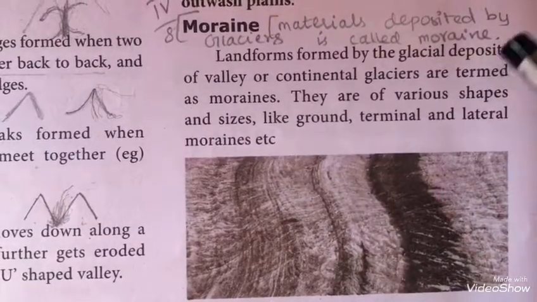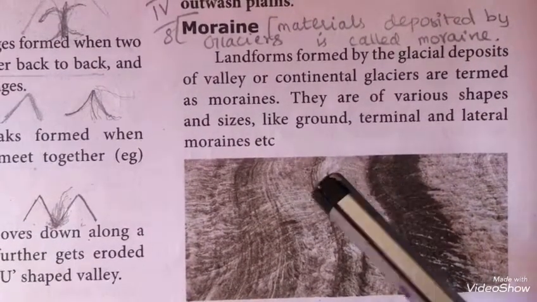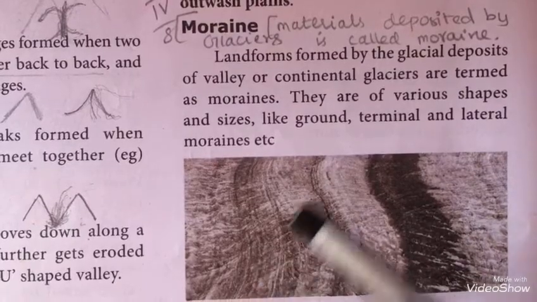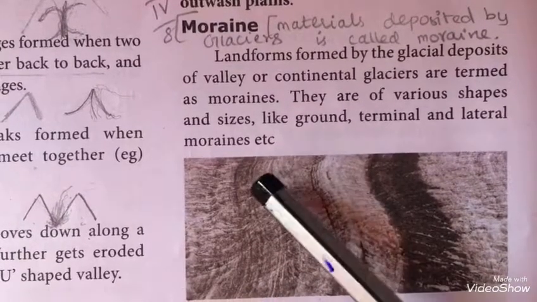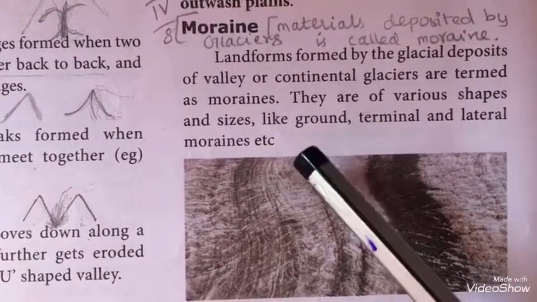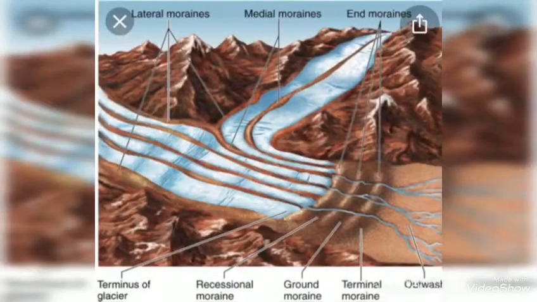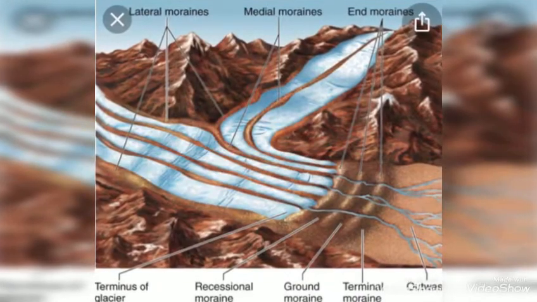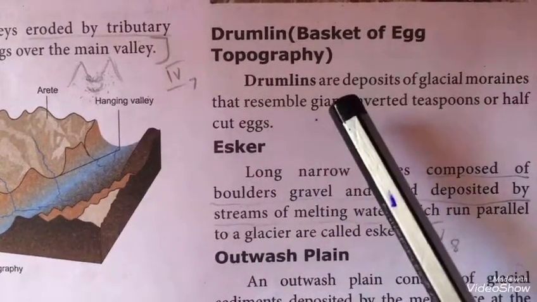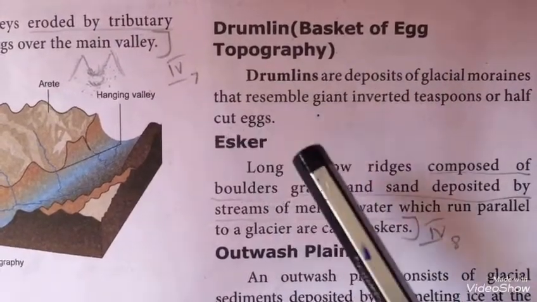Each moraine has its own shape and size. They are ground, terminal and lateral moraines.